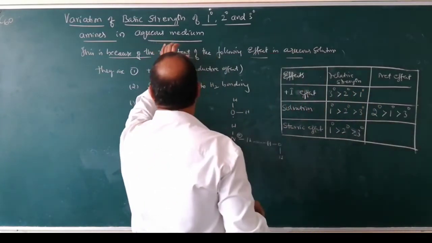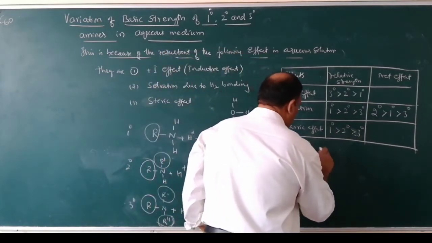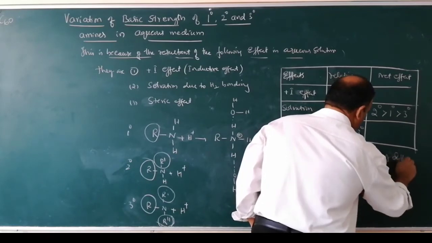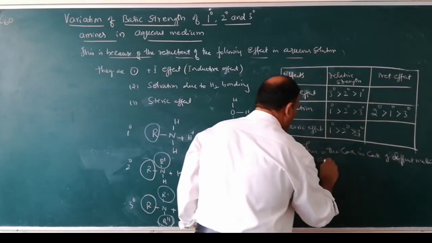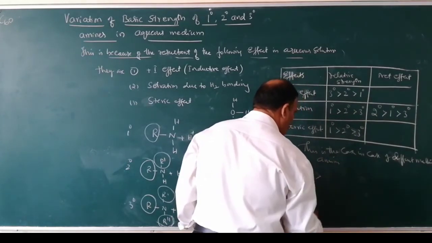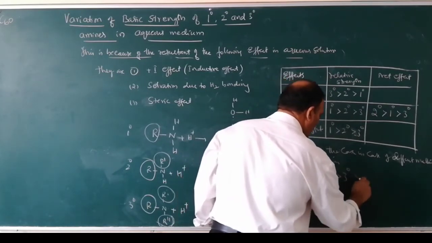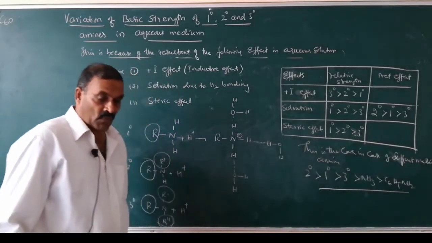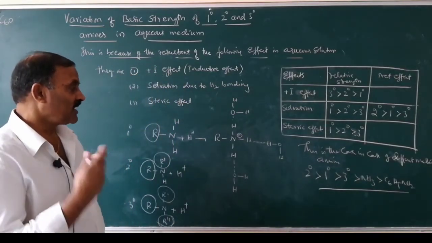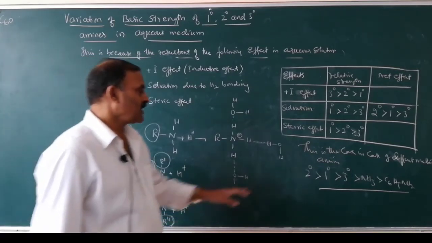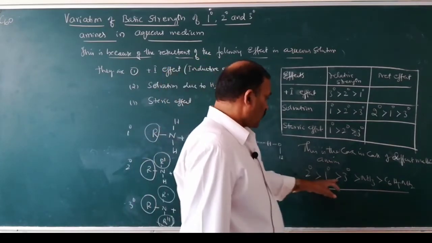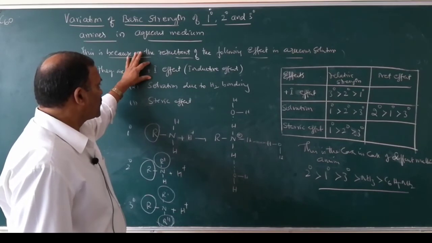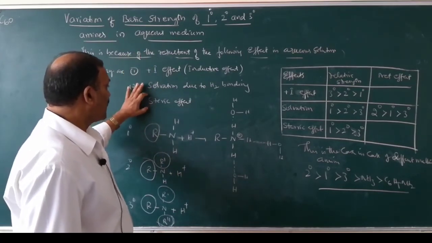So this is the case in different methyl amines: secondary are more basic than primary, more basic than tertiary, more basic than ammonia, more basic than aniline, because of the net effect of positive I effect, solvation due to hydrogen bonding, and steric effect.